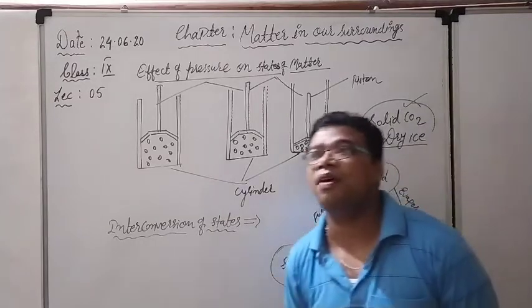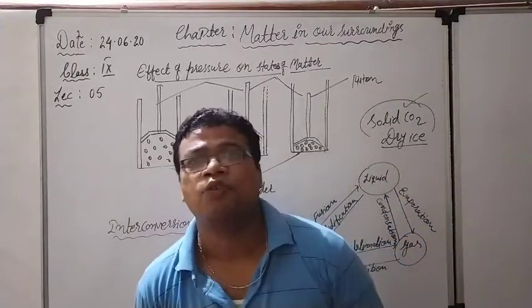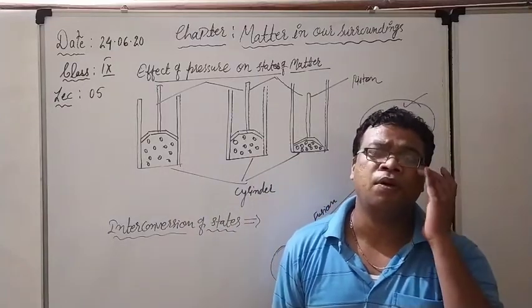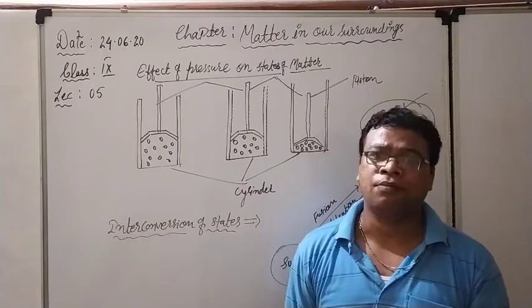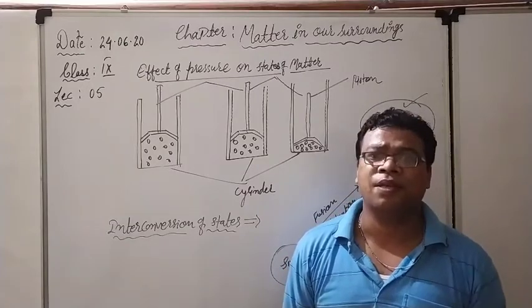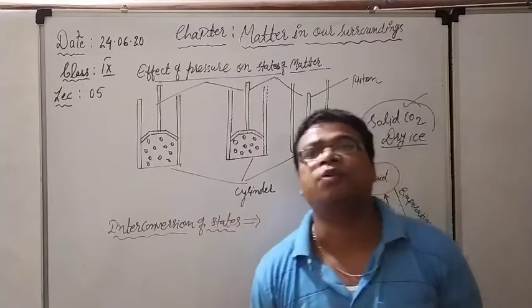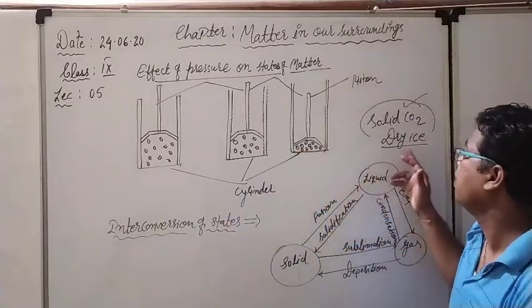Dry ice, we have seen that, शुष्क बर्फ. Actually dry ice is nothing but solid carbon dioxide. So how is it formed? By increasing the pressure, we convert the gaseous carbon dioxide into the solid form, and that is known as dry ice.